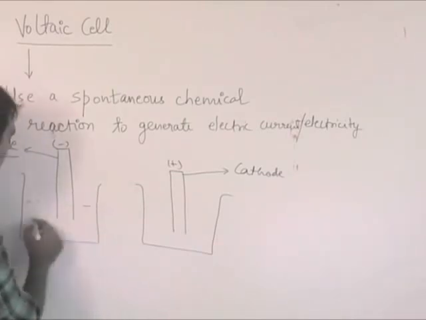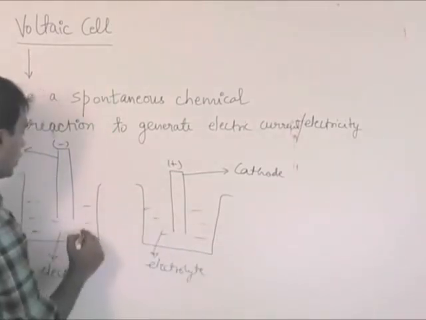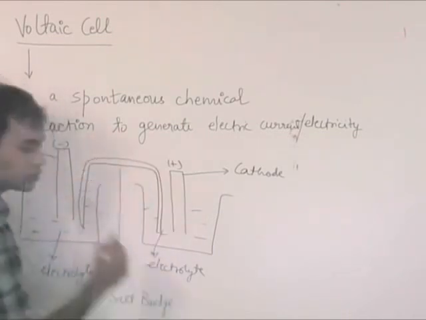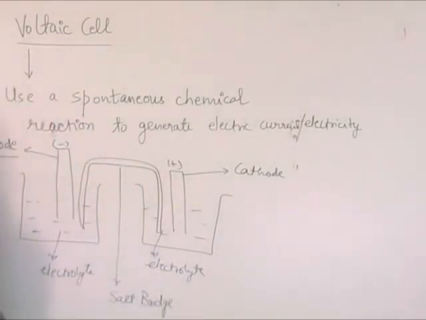You will have some electrolyte here, and something like a U-shaped salt bridge. Don't try to understand it now. What is going to be the process? At the anode, always oxidation. You have to remember this. Whatever the charge, if it is given to you that this is the anode, it is always oxidation. Fine?